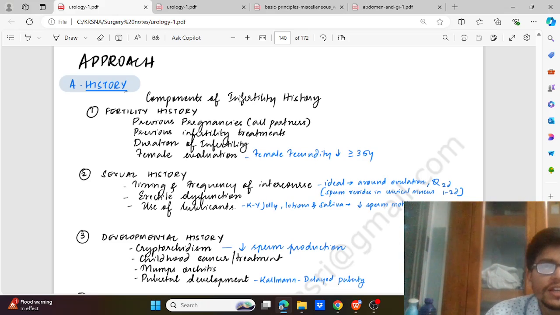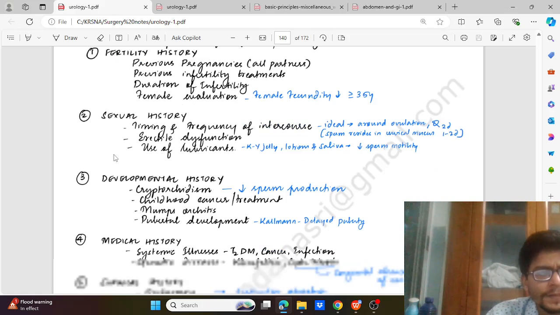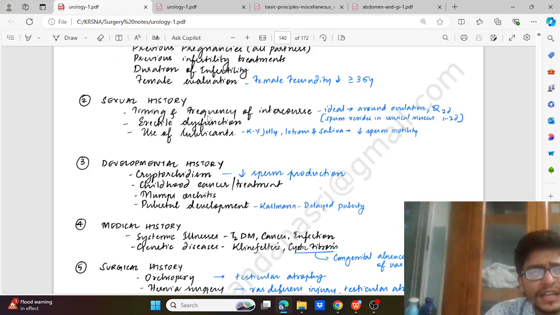Initially, the history. Very importantly, the components of the infertility history. The fertility history will include previous pregnancy with all partners, previous infertility treatment, duration of the infertility, and female partner evaluation, as the chance of pregnancy decreases after 35 years of age. Then the sexual history: timing and frequency of intercourse, ideally around ovulation, 1 to 2 days around ovulation. Then erectile dysfunction, and use of lubricant, because these decrease sperm motility.